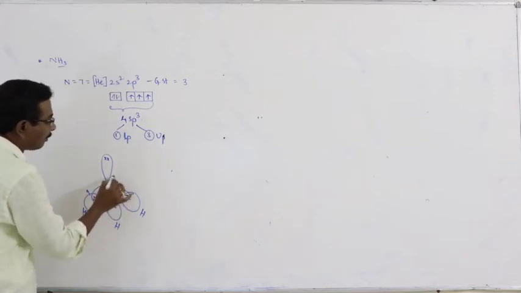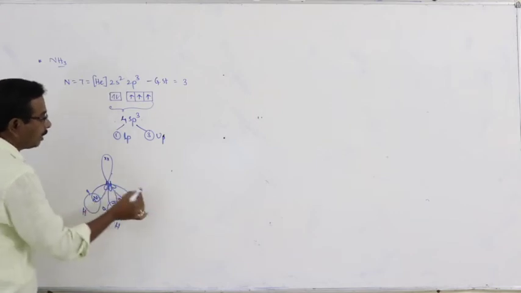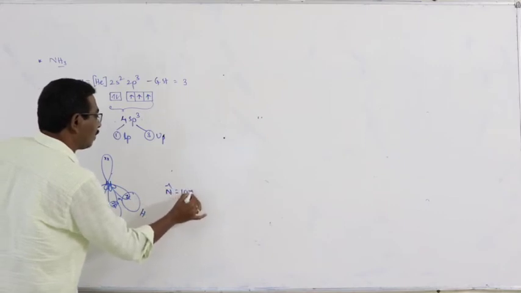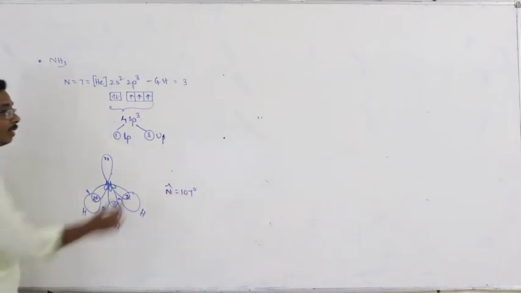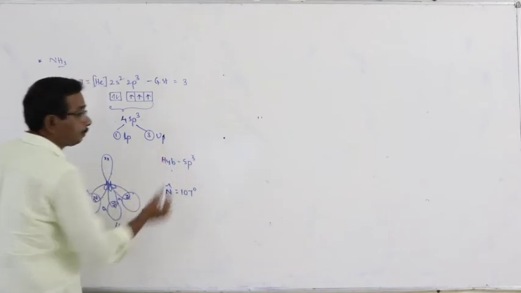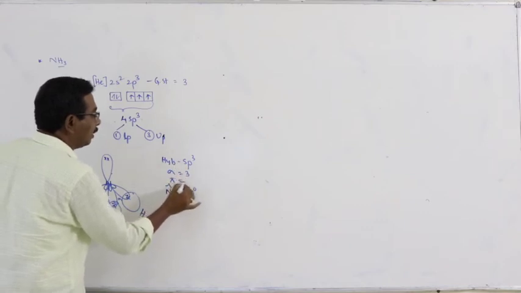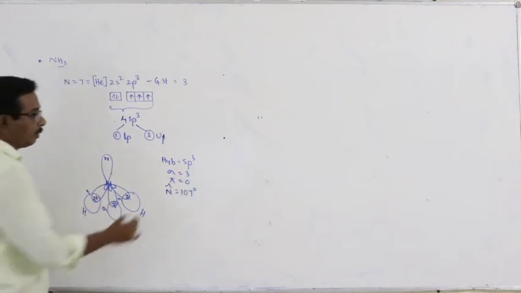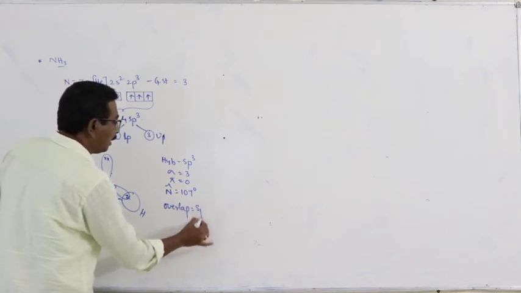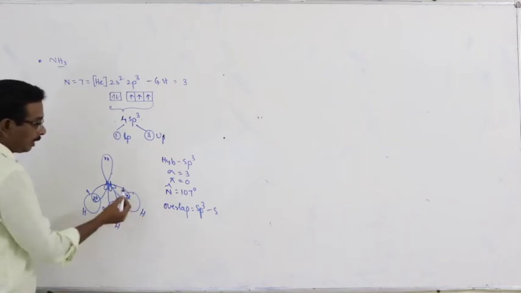Here the angle between the hybrid orbitals at the central nitrogen atom is 107 degrees. The type of hybridization is sp3. Number of sigma bonds is 3. Number of pi bonds is 0. And the type of overlap is sp3-s.